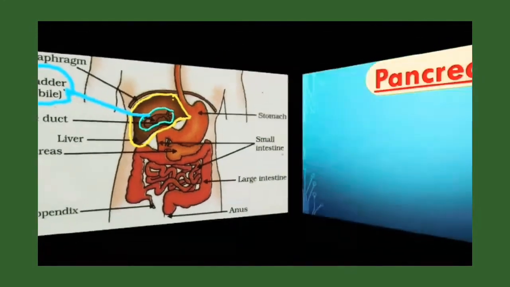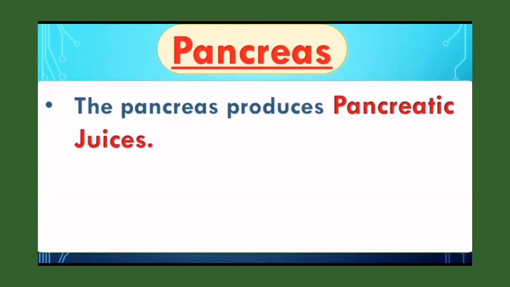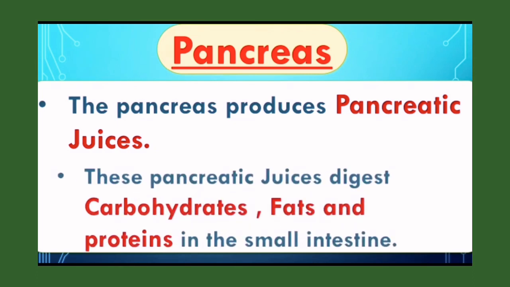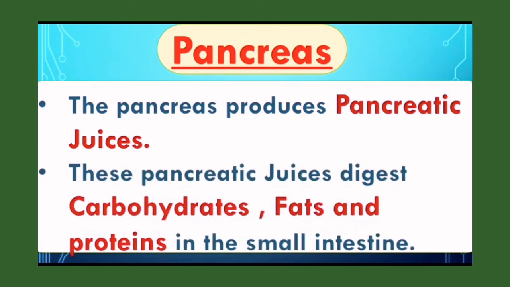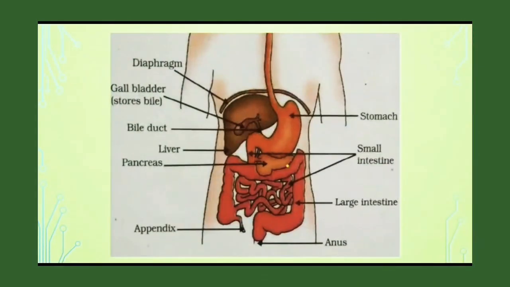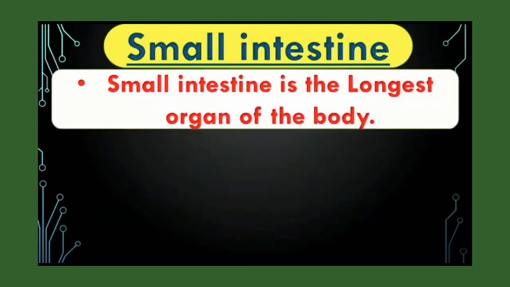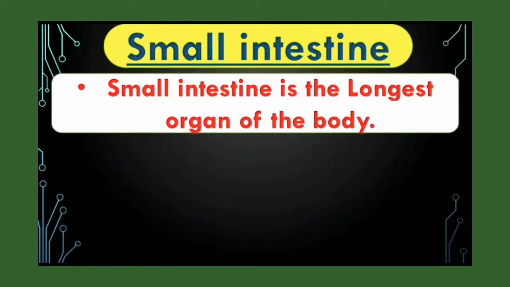Okay. Next is the pancreas. The pancreas produces, releases, whatever you say. So the pancreas releases pancreatic juices, and these juices help to digest carbohydrates, fats and proteins in the small intestine. Okay, now seeing the picture, yes, here is the pancreas. Okay. The next is the small intestine. So the small intestine is the longest organ of the body. Okay, the largest is the liver, but the longest is the small intestine.